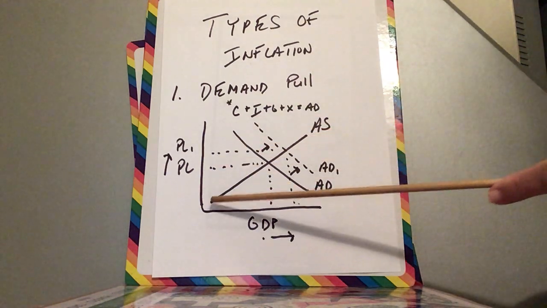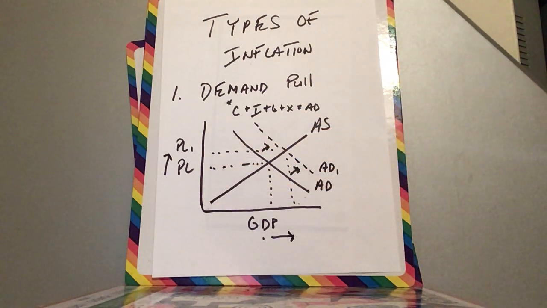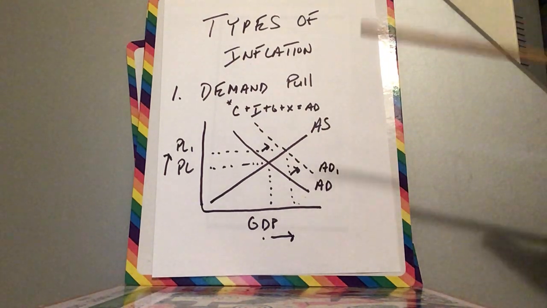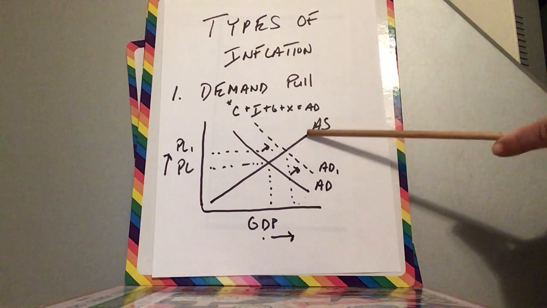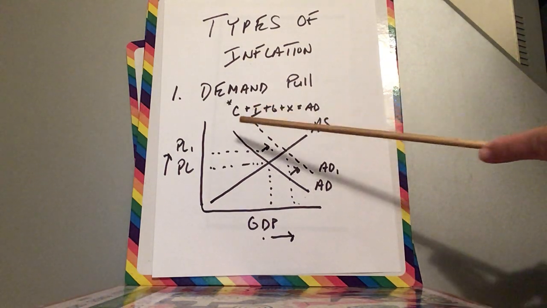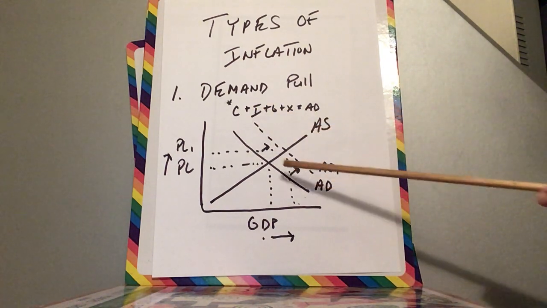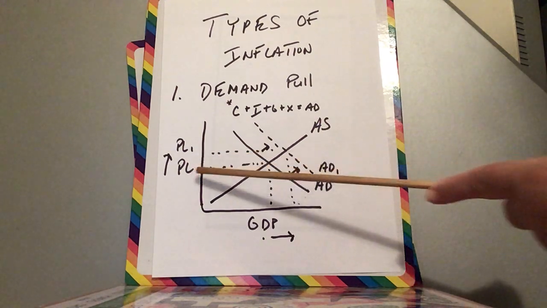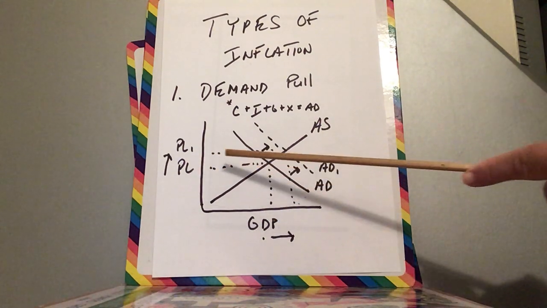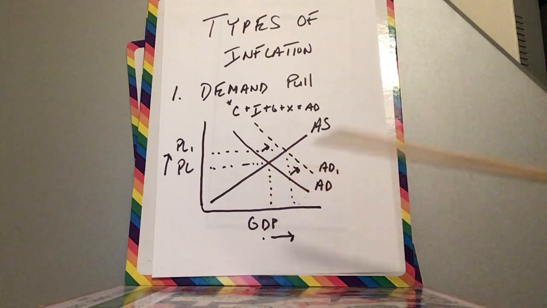We have aggregate supply. Now we've had supply and demand before on a micro sense, the supply and demand of a particular good. This is the supply and demand of all goods and services. So instead of having supply, we have aggregate supply. And instead of having demand, we have aggregate demand. And where they intersect is not price and quantity, it's the price level of the economy and the output of the economy, GDP.